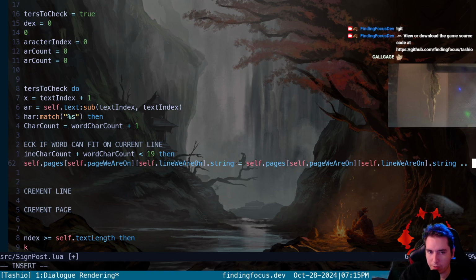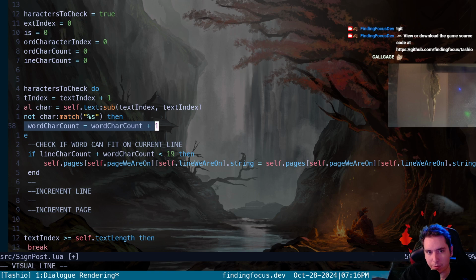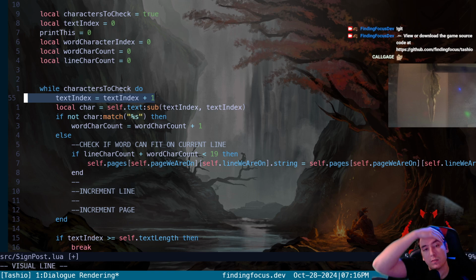So in order to get the word, we have to do a little for loop for the word character count. However many characters there are in the word, we need to cycle through. And then this is tough because we need to get the right index. We know the starting index because we're on text index.